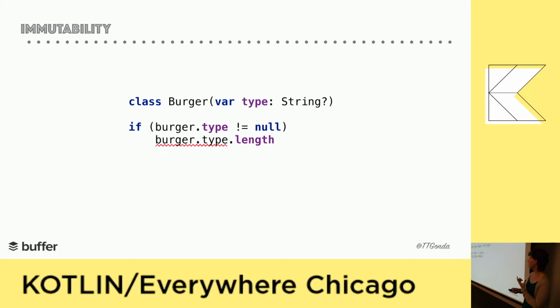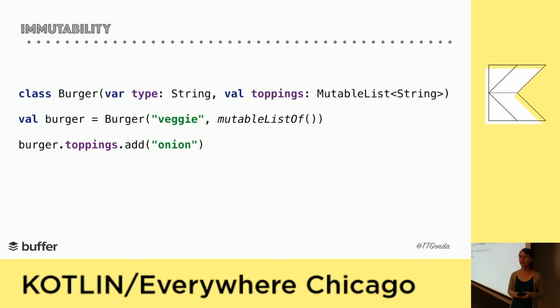And if we make it immutable again, and it's still null, once we check for null, it knows that it's not going to change. It's like, even if something else has access to it, I know it is immutable, so it's going to stick the same thing. And this is great. You can see what wonders this can do for preventing unexpected behavior, especially when it comes to concurrency. But there's still another thing we have to watch out for.